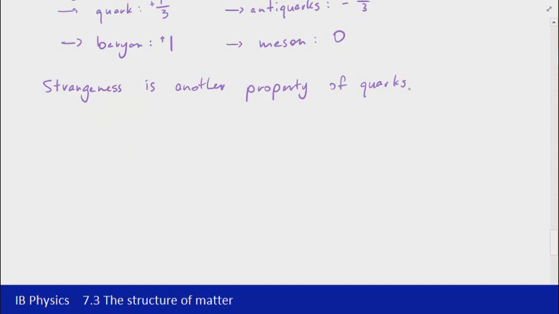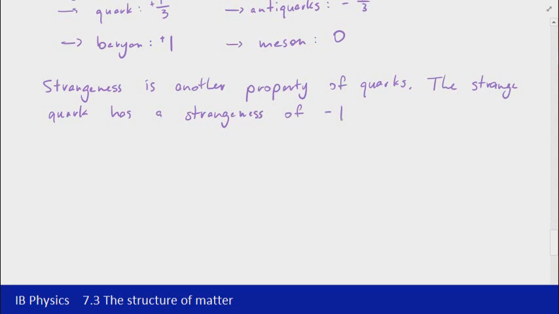The property of strangeness is basically just related to the strange quark. The strange quark has a strangeness of -1. You might think, why is it -1? The reason is basically to keep it in line with the electric charge on the strange quark.